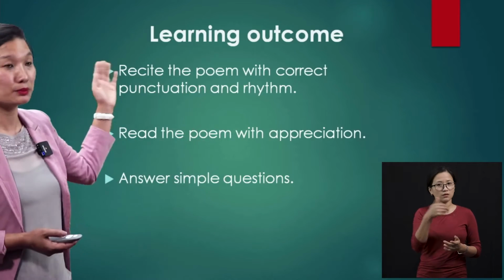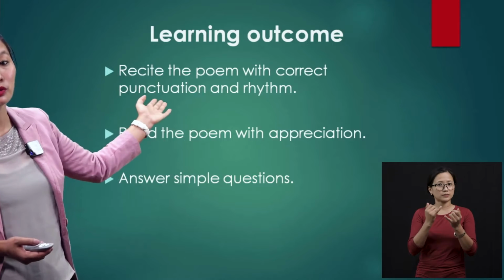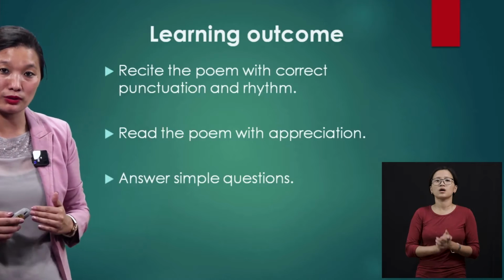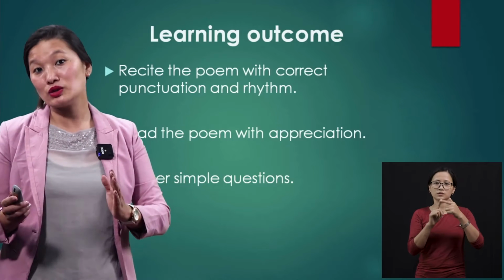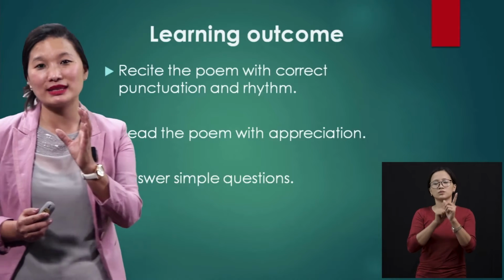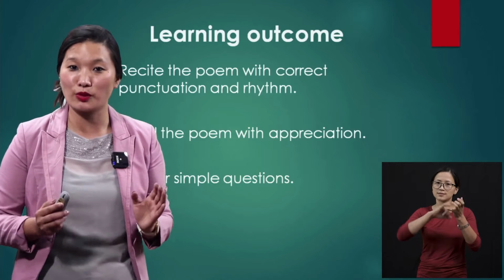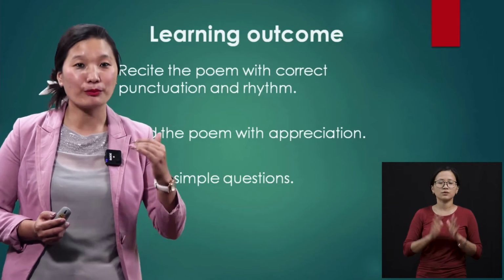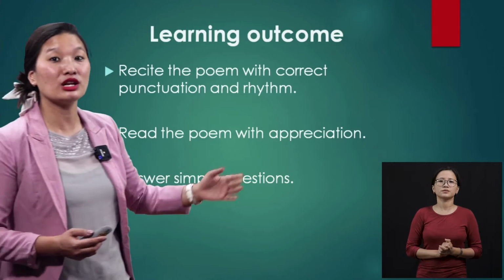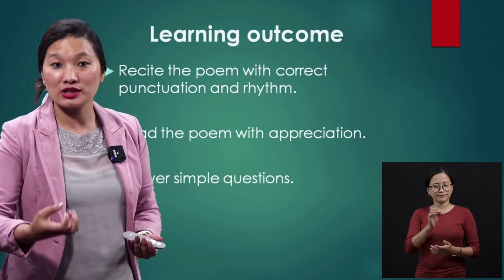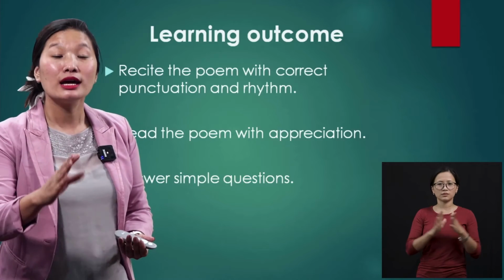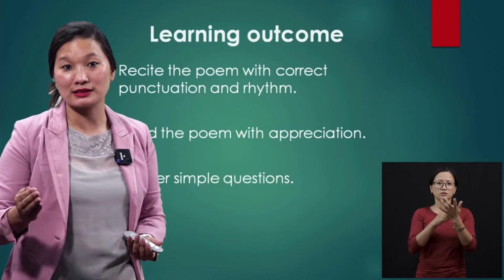And after reading this poem, you will be able to recite the poem with correct punctuation and rhythm. The way you should read a poetry. The way you read a story and a poetry should be a little different. There will be rhyme schemes which you will learn in your higher classes. We will not be discussing the rhyme scheme in this poem, but you are going to see how a poem should be read. Okay, and read the poem with appreciation. Appreciation means admiring and appreciating. But when it comes to English or any other language poetry, appreciation can also mean something else.